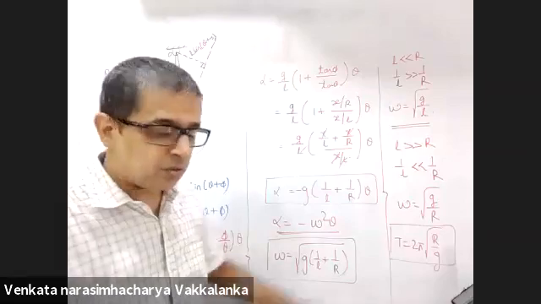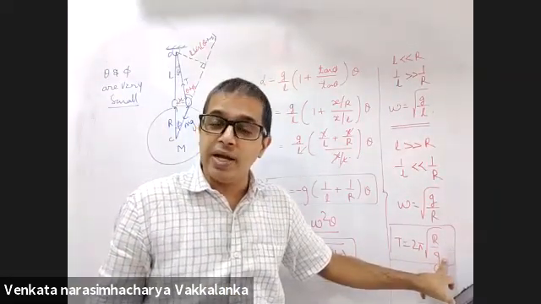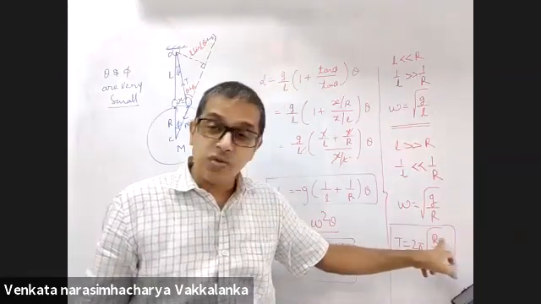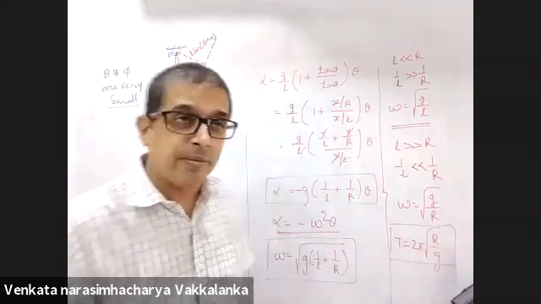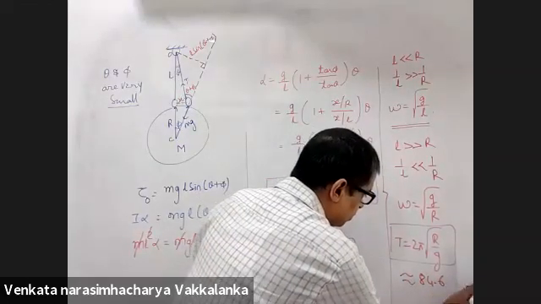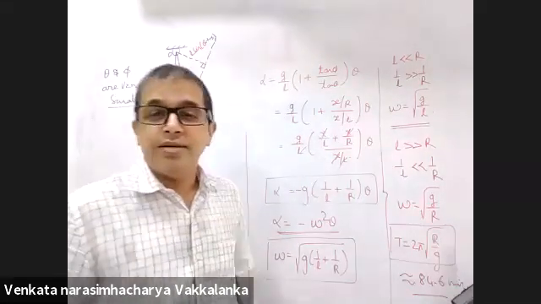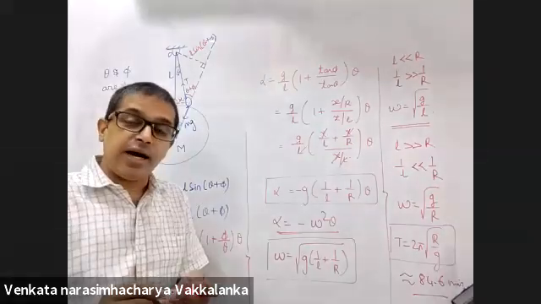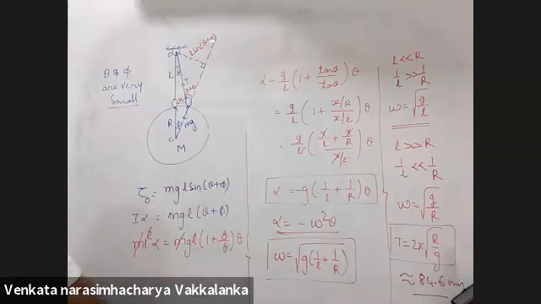Radius of Earth is 6,400 kilometers. g on the surface of Earth is 9.8 meter per second square. Take a calculator, substitute 6,400 here, 10 here in the denominator, and calculate. You will get 84.6 minutes. Strange limitation. You will be amused to see the other results coming in. Then we'll try to interpret something out of it. Take it down till here.